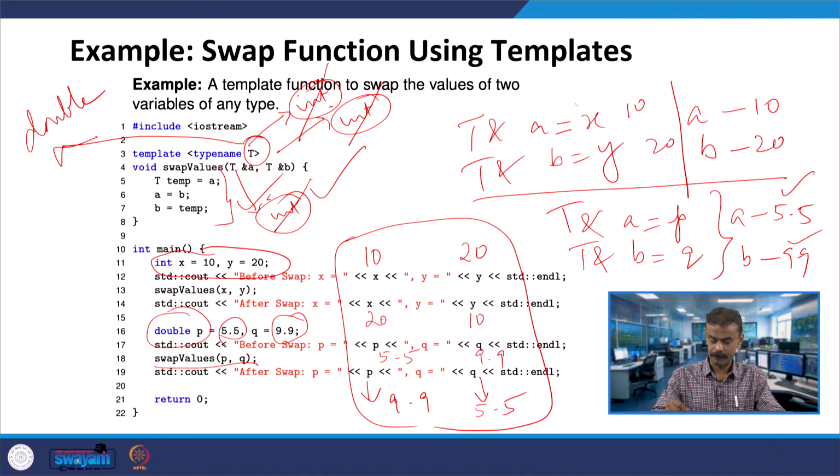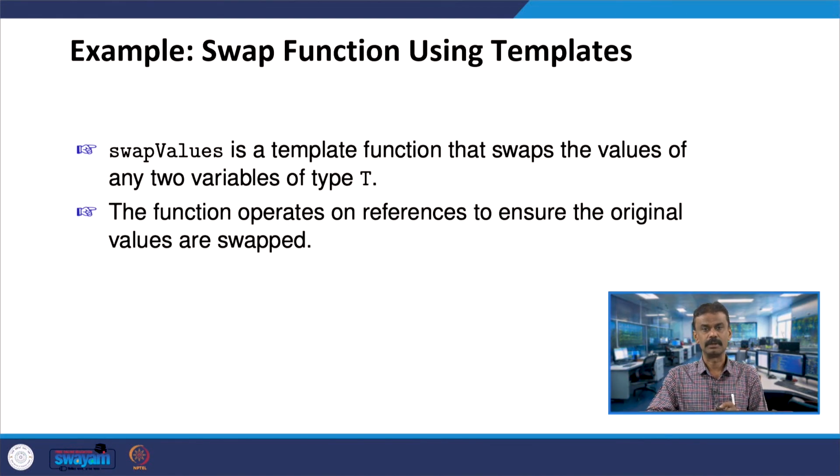This is the one we used, T address A equal to x, which means address A and address x are both the same, and address B and address Y are both the same, and quickly it is changing. When it comes to line number 16, now address of A is pointing to address of P, and address of B is pointing to address of Q. I mean to say both are the same address, then obviously the value will also change, right. That is what we had seen in the function template, all right.